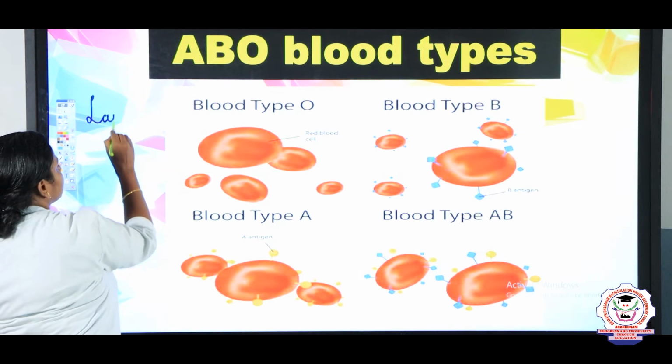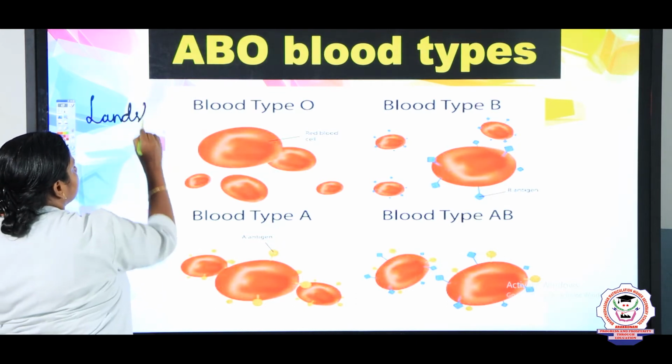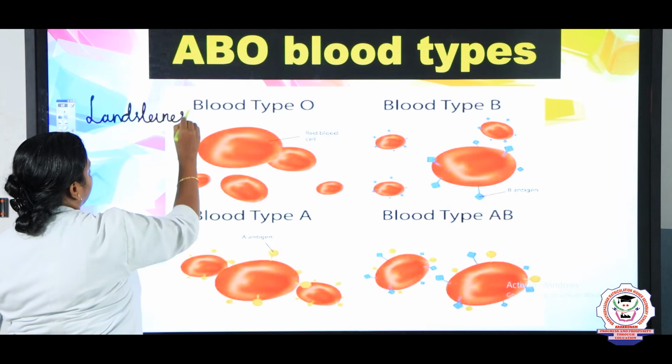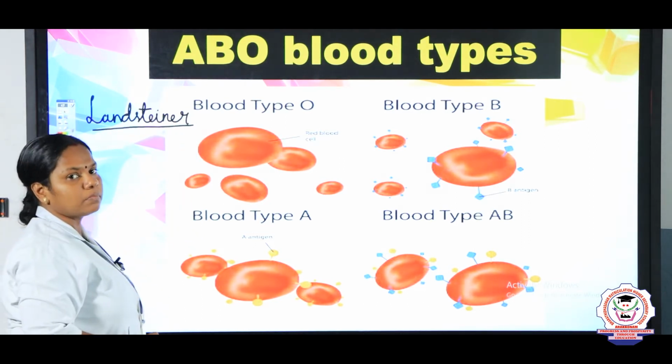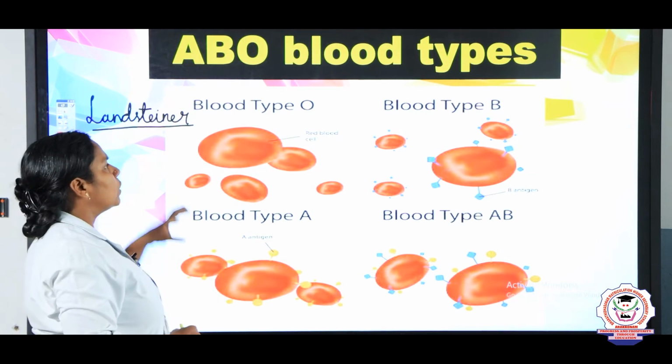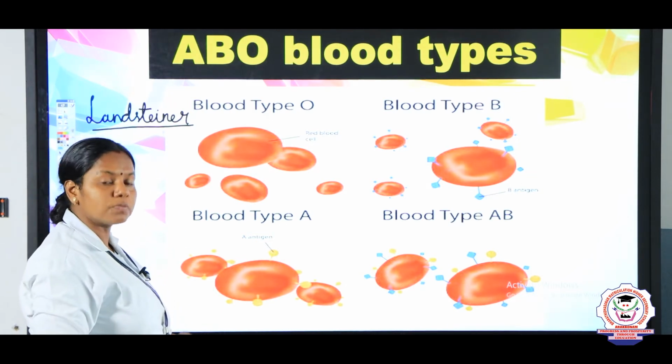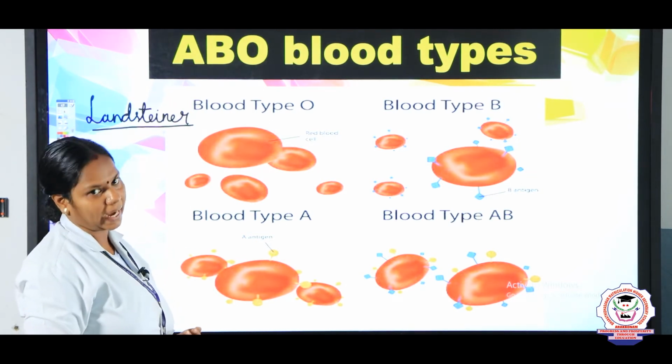What was the name of the person, children? Landsteiner. He is the person who discovered the blood groups. He classified the blood groups based on the presence of antigens.